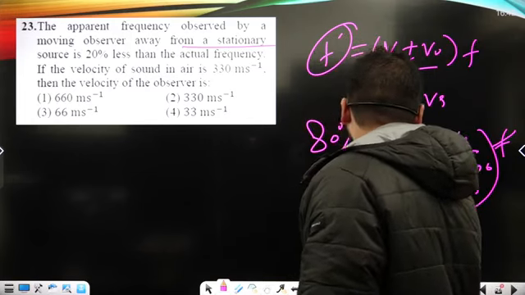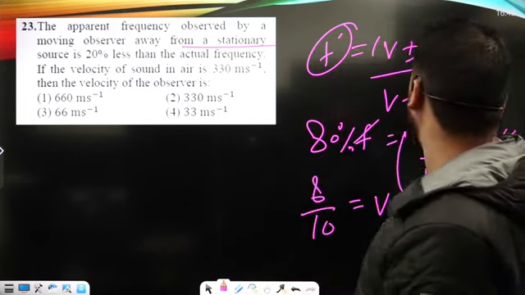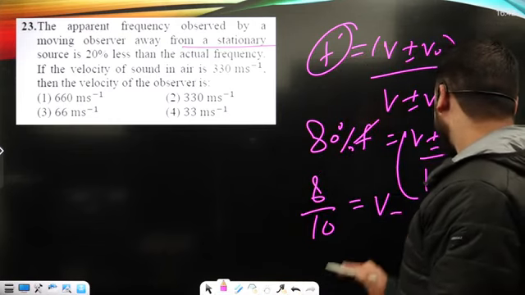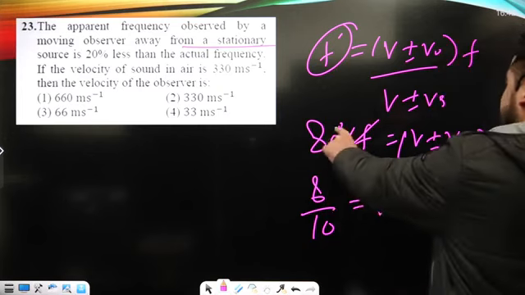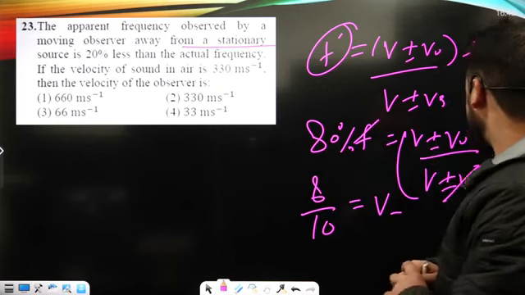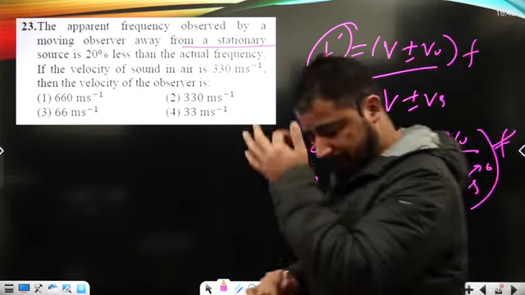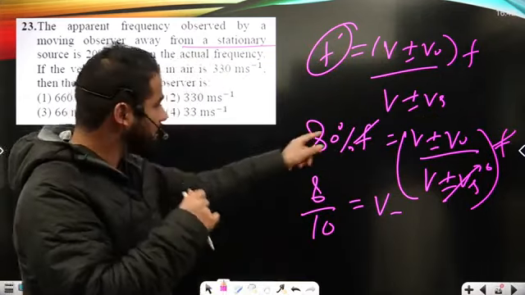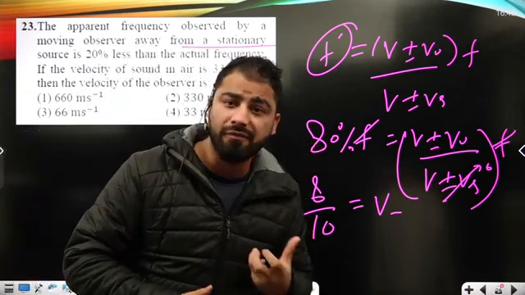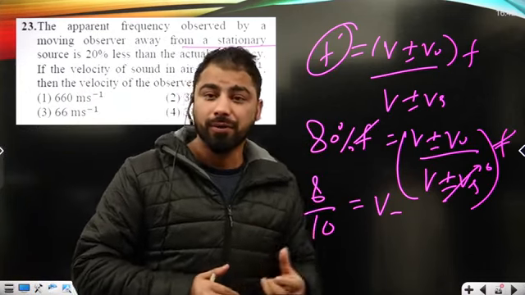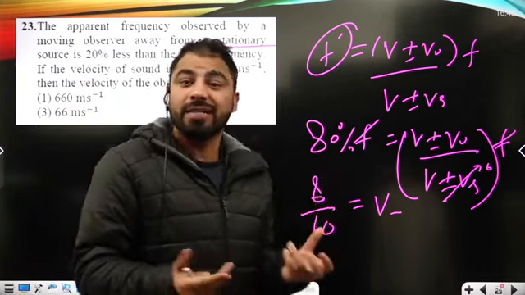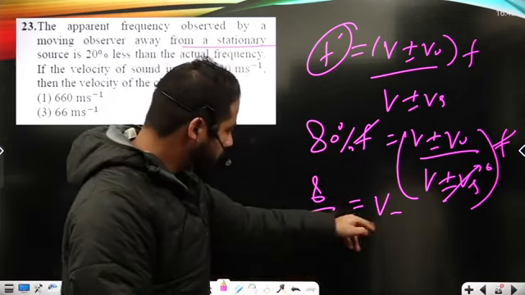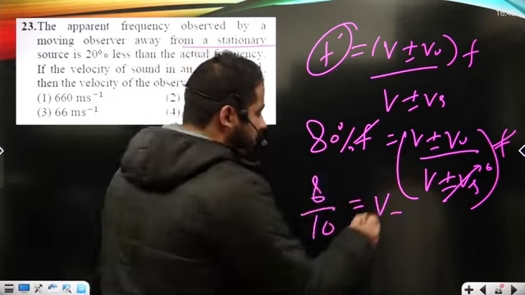Okay, V, and it is moving away. If it's moving away, that means we have to take it negative, because it will hear the lesser frequency, so by the usual sign convention rules it has to take negative here. It does not hear the exact frequency of the wave source. The frequency the observer hears is less than the exact frequency of the wave train or wave source, so it may only be less if I take negative here.